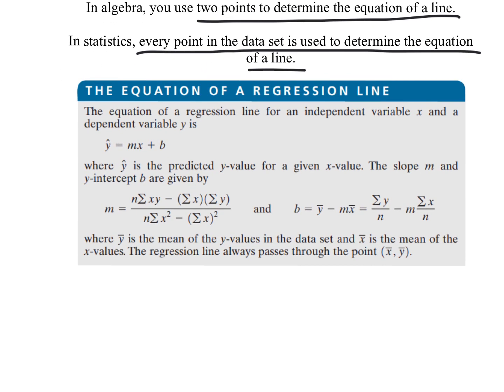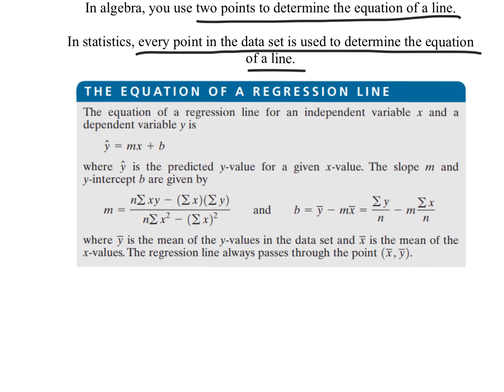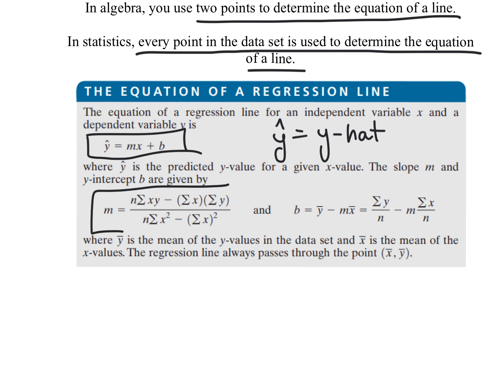So down here is where it gets a little bit more intense. We're still using the same equation, okay? But we don't say y equals anymore. This is y hat. That's how you pronounce it. So y hat equals mx plus b. M is still the slope, b is still the y-intercept, but this is how we're going to find it, using this lovely formula.